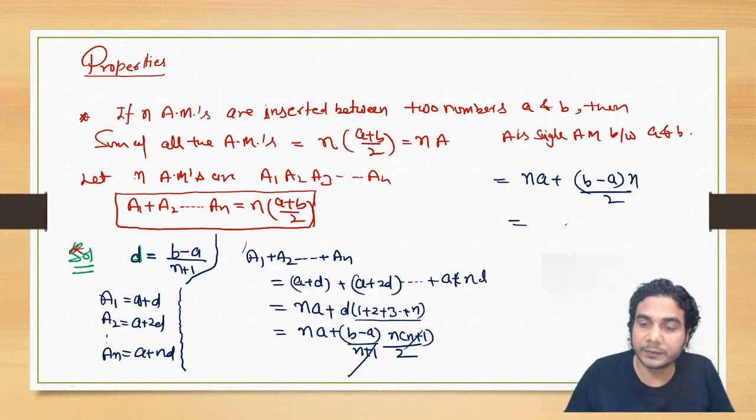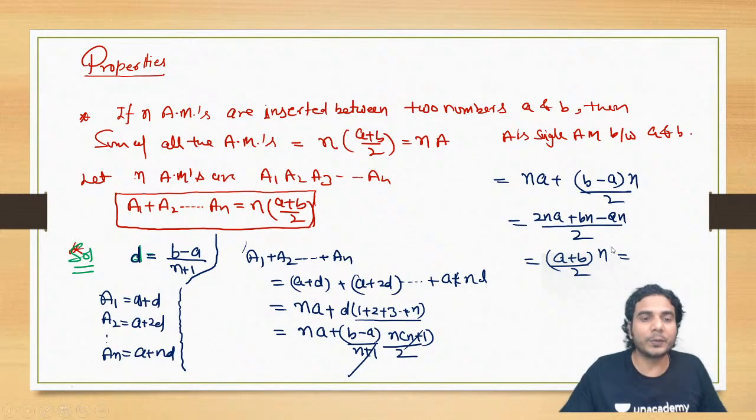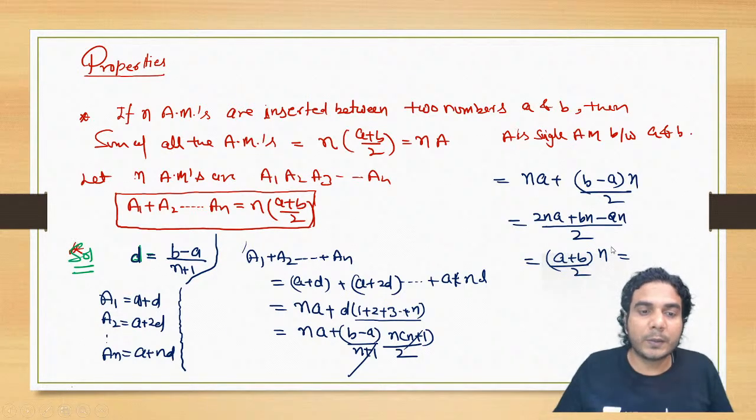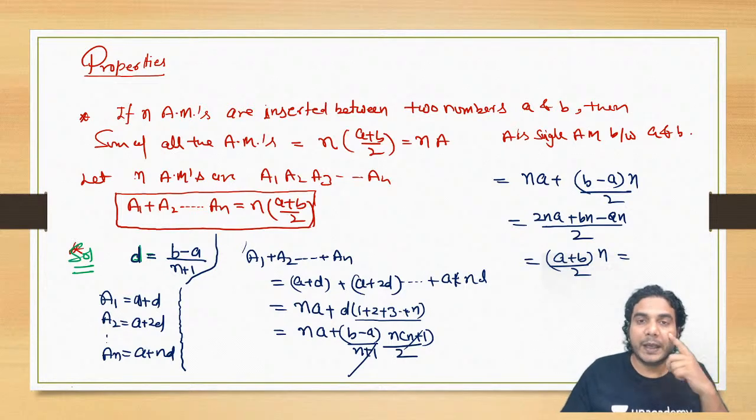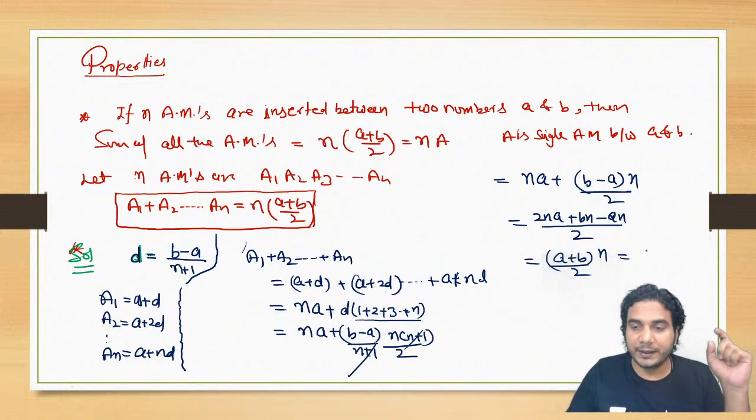Now take the LCM. So LCM is 2, so it is going to be 2na plus bn minus an. All right, so it is going to be a plus b, and n you can take common, n by 2. Yes, that is what we were supposed to prove. We were supposed to prove that the sum of n arithmetic means is equal to n times the single arithmetic mean.